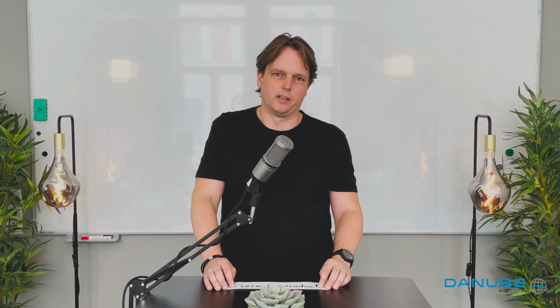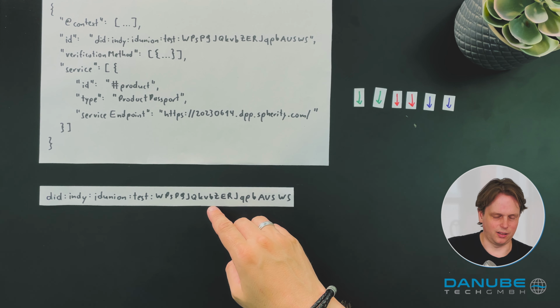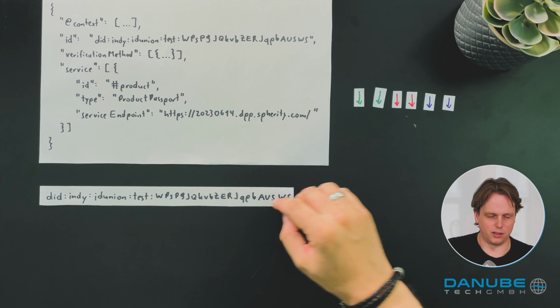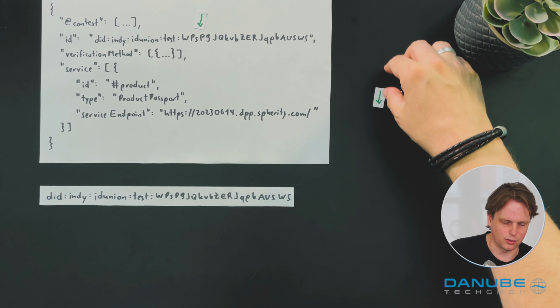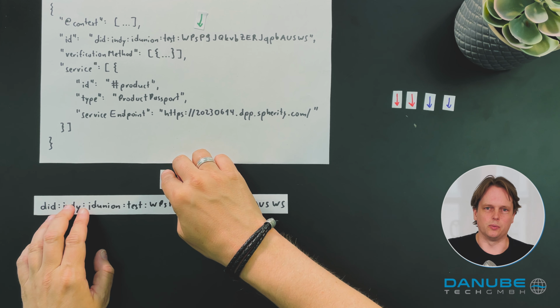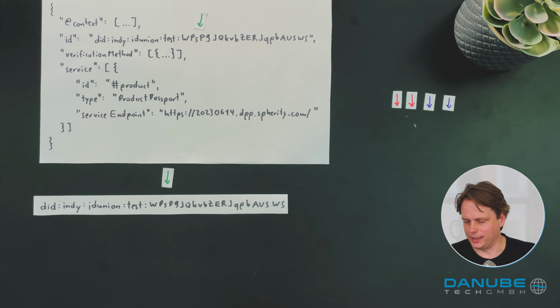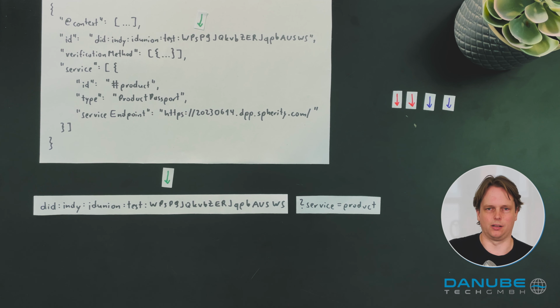Let's look at an example now. So here's a DID document and here is a DID. This looks all very familiar so far. The DID can be resolved to the DID document, and the DID document in turn, of course, contains the DID itself. Now we can select a service from the DID document by adding the service parameter to the DID. And this then becomes a so-called DID URL, which can be dereferenced.